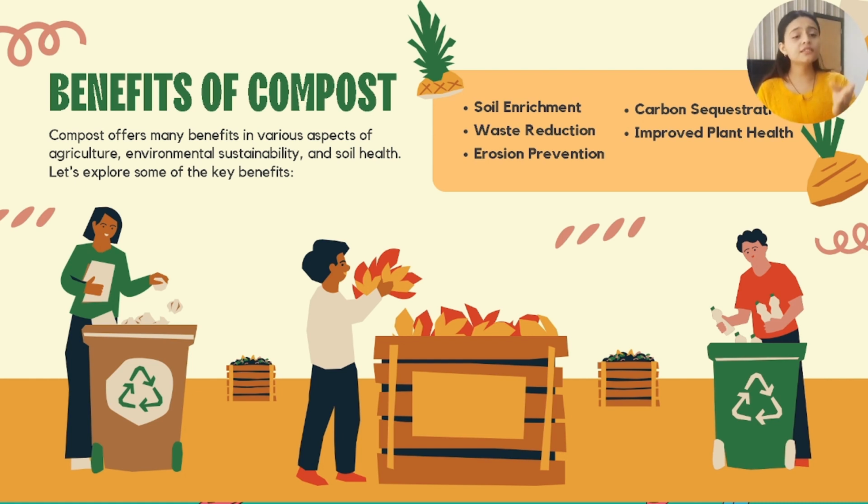Okay, so these are the benefit points which are on your screen. Soil enrichment. It is very important that soil must be fertile enough to give us productive and healthy plants. So soil enrichment is a necessity. This enrichment is only going to be done if the compost or manure you use in the soil is rich in nutrients, and compost is rich in essential nutrients which help in soil fertility. Number 2, waste reduction. Number 3, erosion prevention.